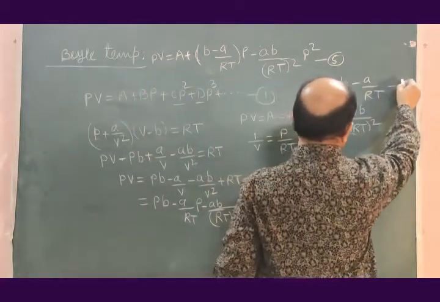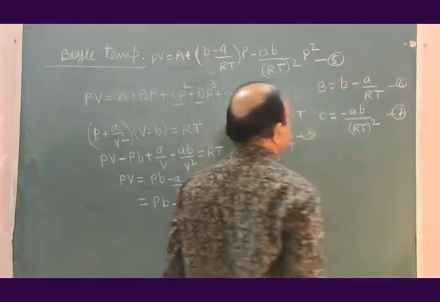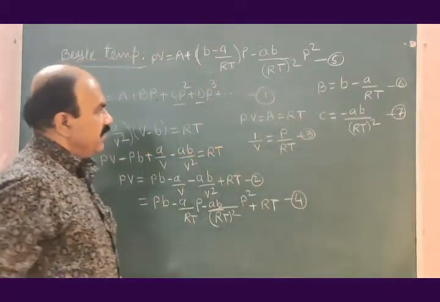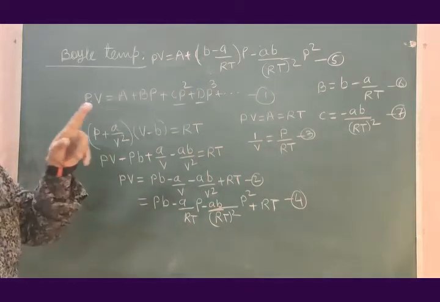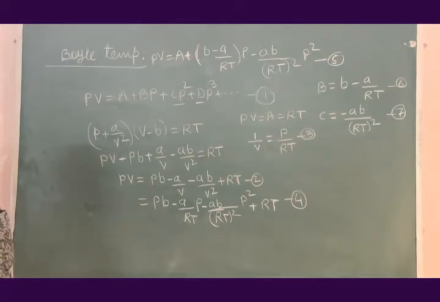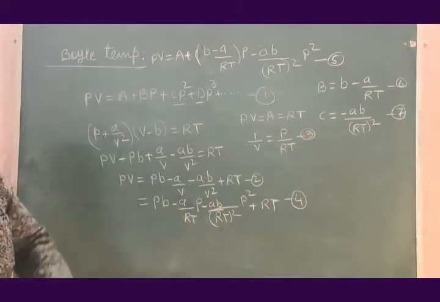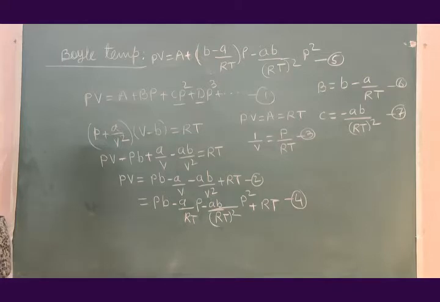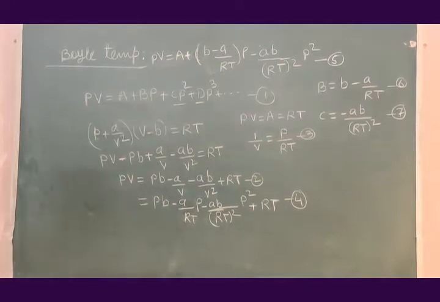Let us write this as equation number 6 and this as equation number 7. Out of these, we are interested in equation 6 only, because B is 0 when the temperature is equal to boil temperature.